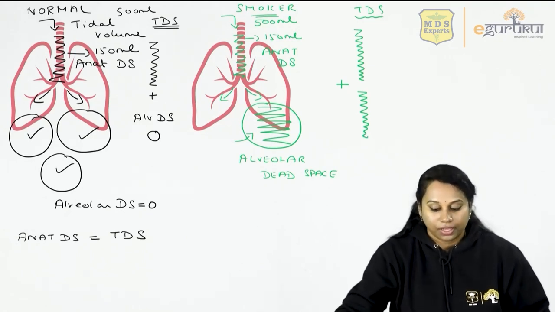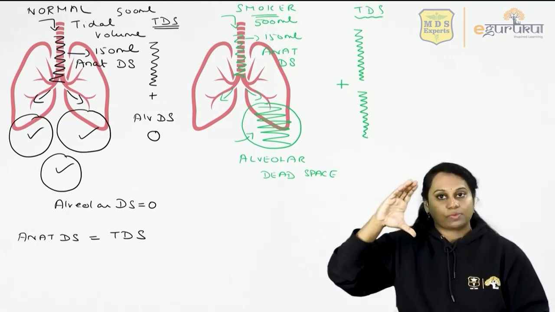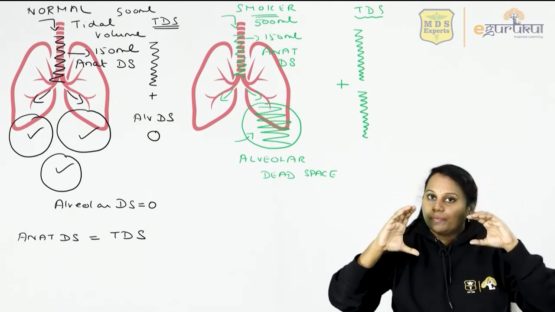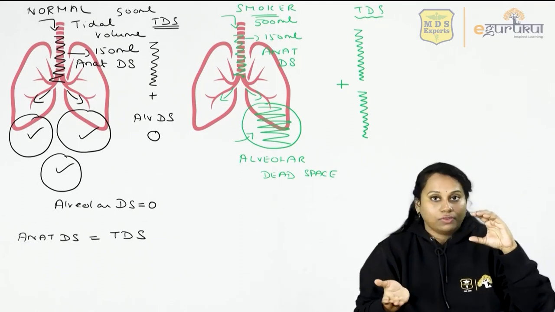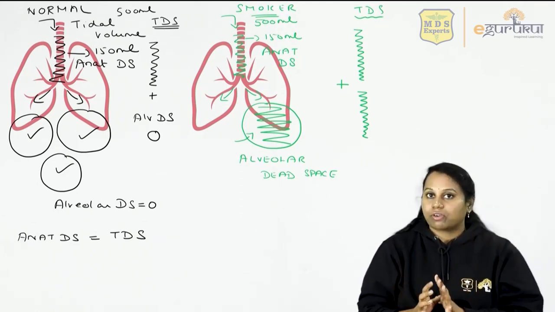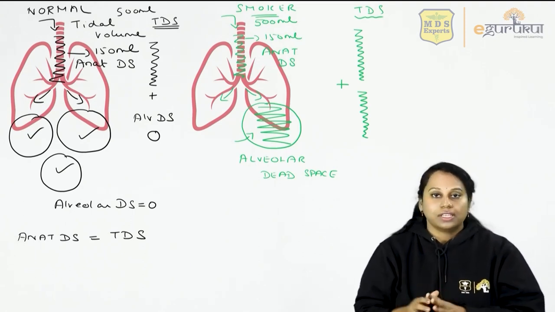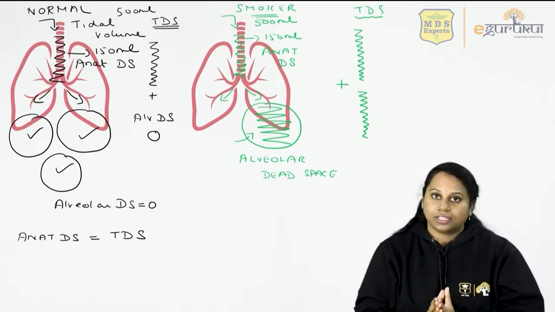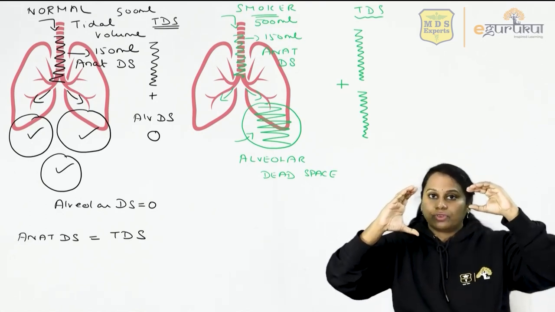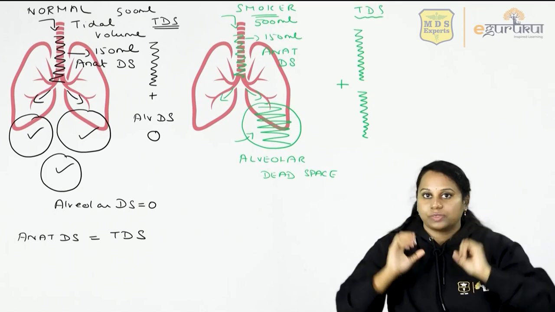We now see his total dead space is more than anatomical dead space. Why? Because he has a value for alveolar dead space. There are some alveoli which are not functioning. That is contributing to alveolar dead space. Since he has a value for this alveolar dead space, when you add both, total dead space becomes more than anatomical dead space.